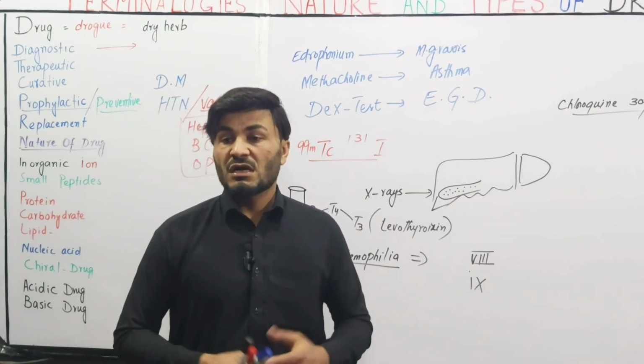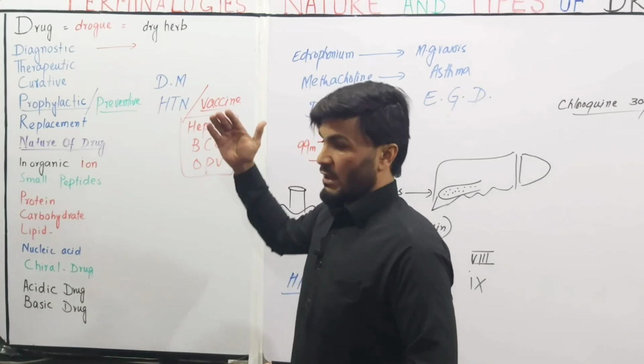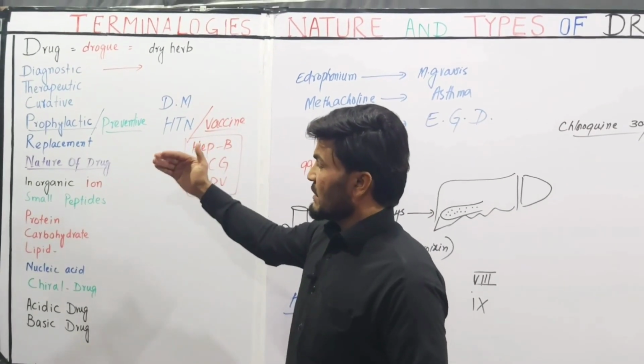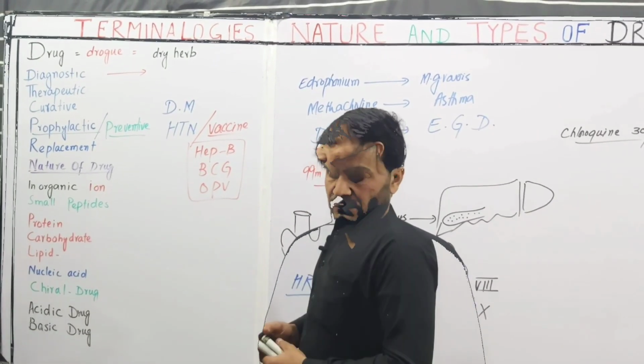These include bone loss, osteoporosis, and heart failure. So the drug can be a diagnostic agent, a therapeutic, a curative, a prophylactic agent, and a replacement agent.